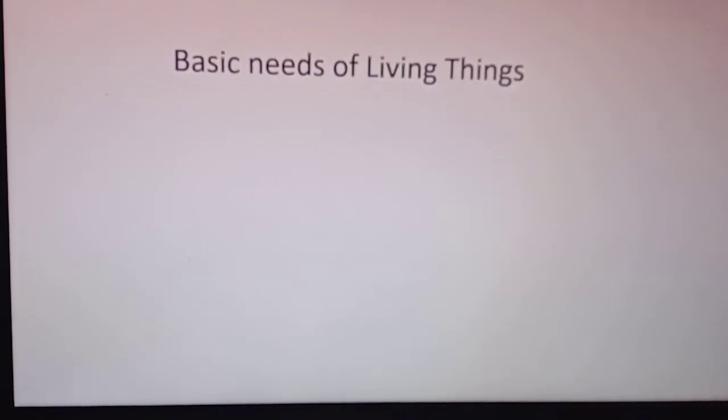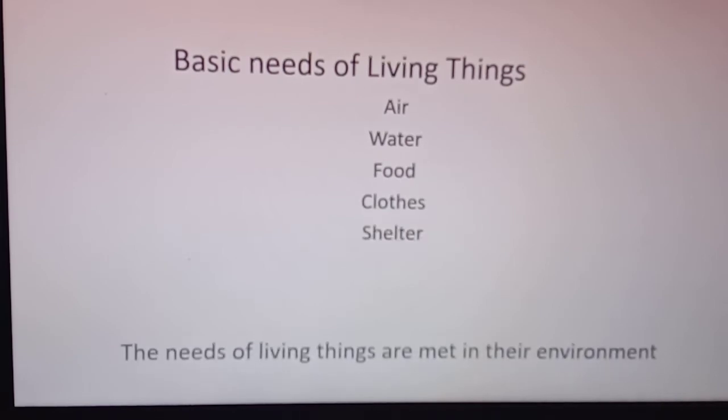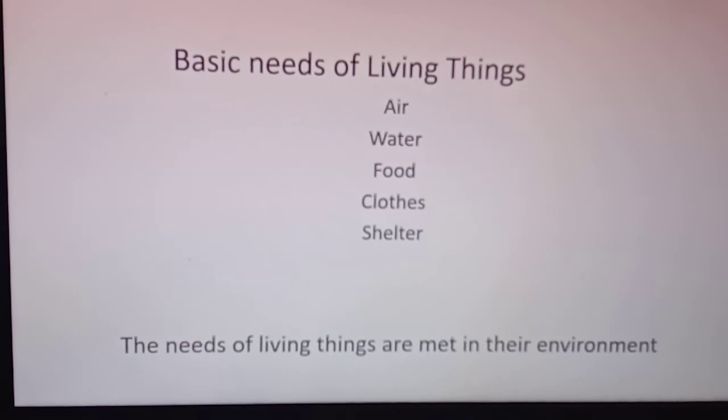So now let us see basic needs of living things. For example, if a living thing wants to live, what does it require? It requires air to live, water is required to live, food, clothes, shelter, etc. The needs of living things are met in their environment.